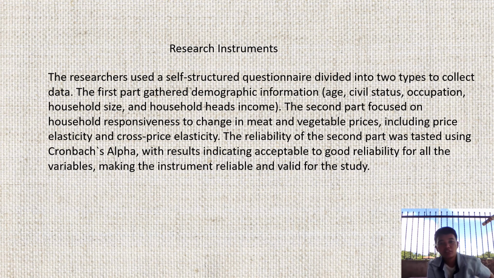The researchers used a self-made questionnaire, which is divided into two parts for collecting data. The first part gathers demographic information: civil status, occupation, household size, and household's monthly income. The second part focuses on the household's responsiveness to changes in meat and vegetable prices, including price elasticity and crops price elasticity. The reliability of the second part was tested using Cronbach's alpha, with results indicating acceptable to good reliability for all the variables, making the instrument reliable and valid for the study.